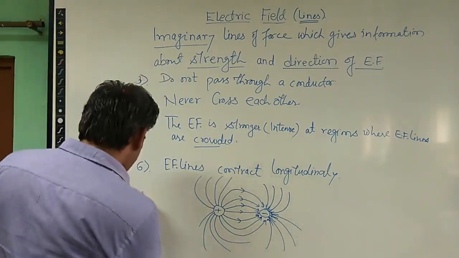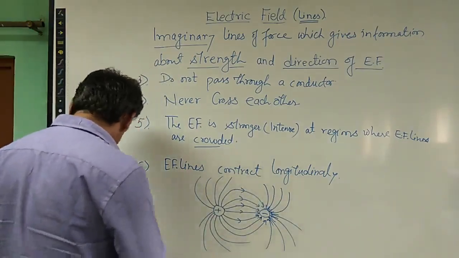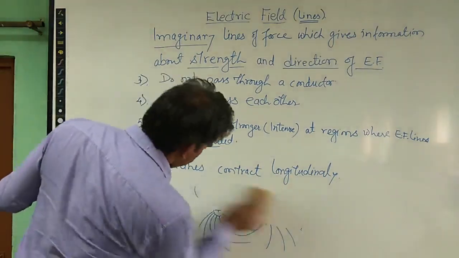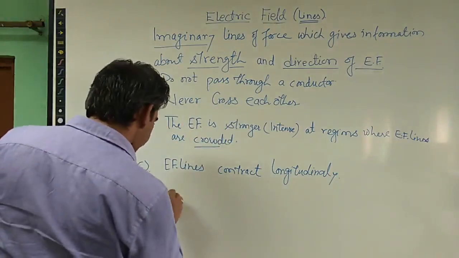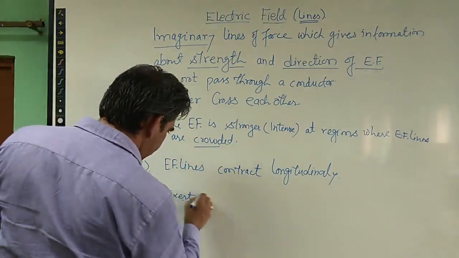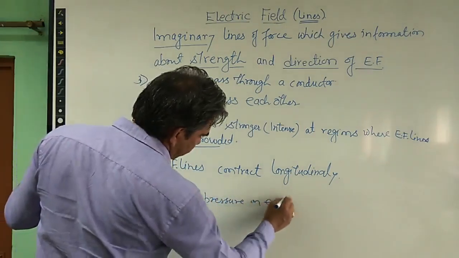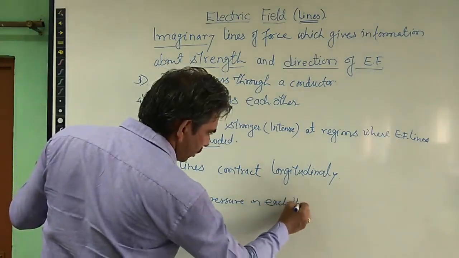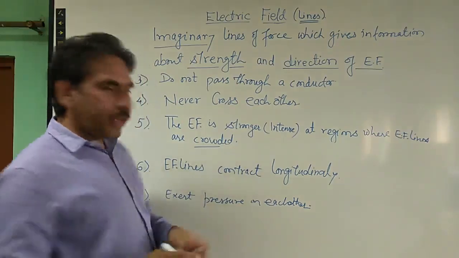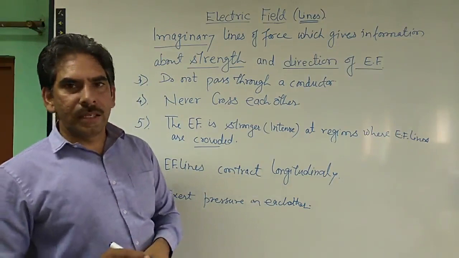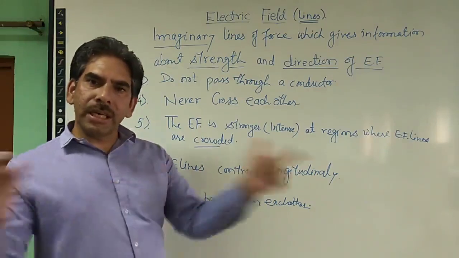And the last property is about field lines. They also exert pressure on each other. So they will force each other. This property of electric field lines easily answers the repulsive electrostatic force among two like charges, whether they are positive or they are negative.